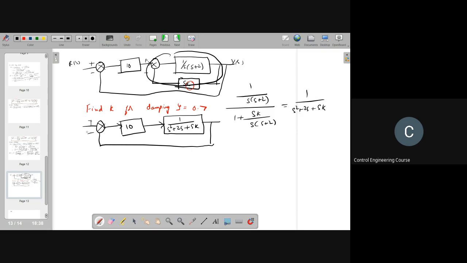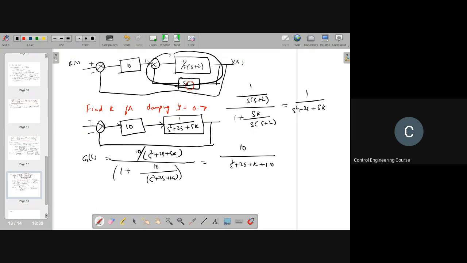Now the overall transfer function for this one is g of s is equal to 10 by s square plus 2s plus sk divided by 1 plus 10 by s square plus 2s plus k, which is equal to 10 by s square plus 2s plus k plus 10.